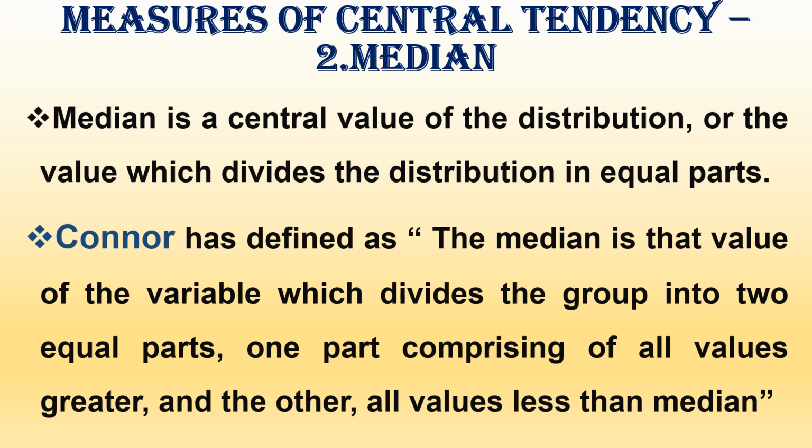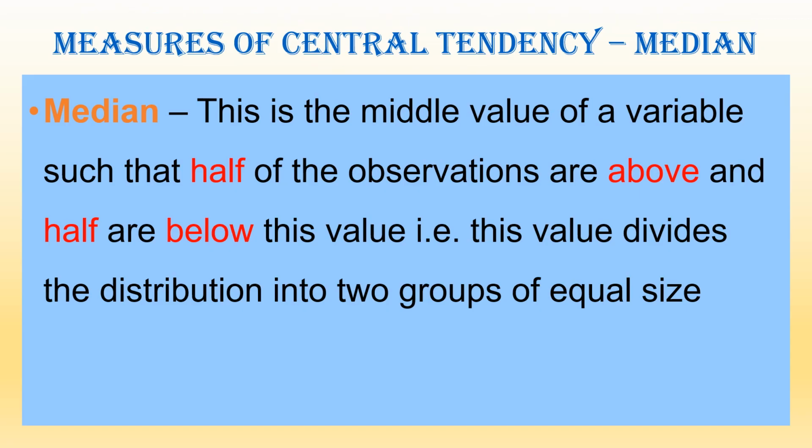According to Connor, he defined the median as that value of the variable which divides the group into two equal parts, one part comprising all values greater and the other all values lesser than the median. Median is a middle value of a variable such that half of the observations are above and half are below this value. This value divides the distribution into two groups of equal size.